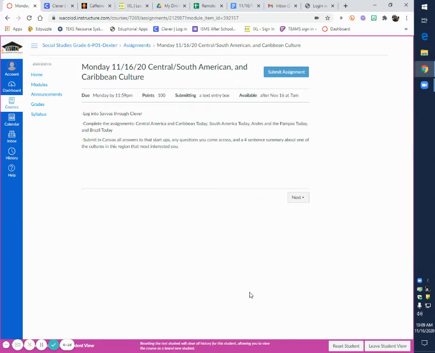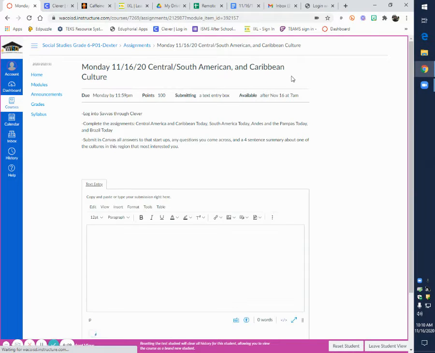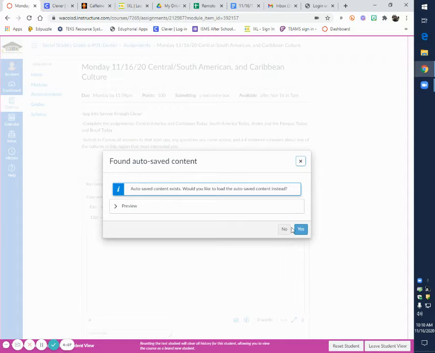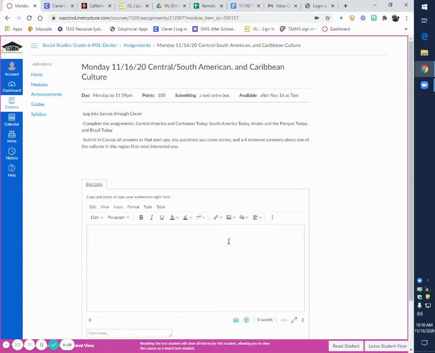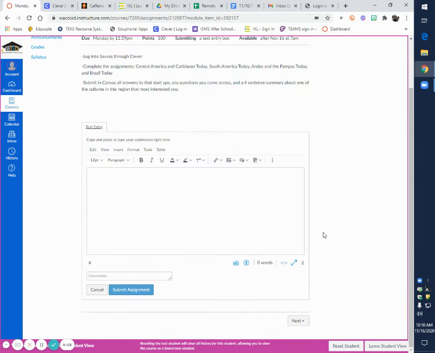All right, so what we're going to do whenever we are in our assignment in Canvas, going to go ahead and press Submit Assignment. That way this text box will pull up. Whenever this text box pulls up, I'm just going to leave it there. I'm not going to press submit or anything right now because I'm not done yet.